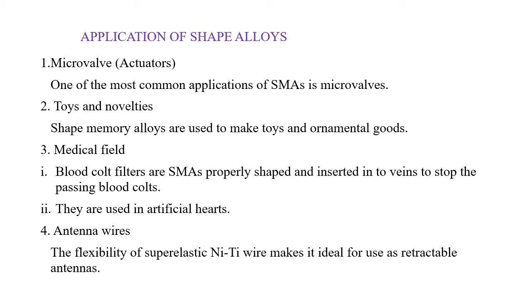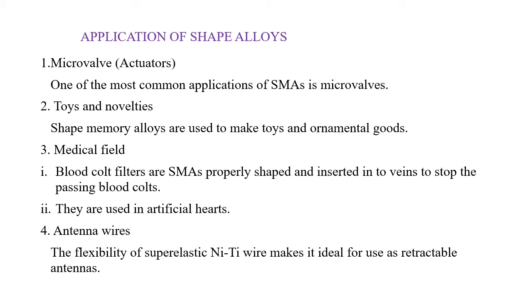Third one is the medical field. Blood clot filters. Blood clot filters are shape memory alloys properly shaped and inserted into veins to stop the passing of blood clots. When the shape memory alloy is in contact with the clot at a lower temperature, it expands and stops the clot, and blood passes through the veins.